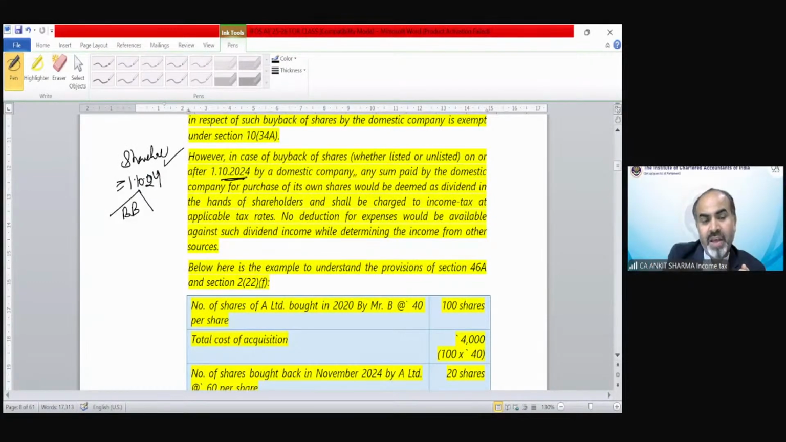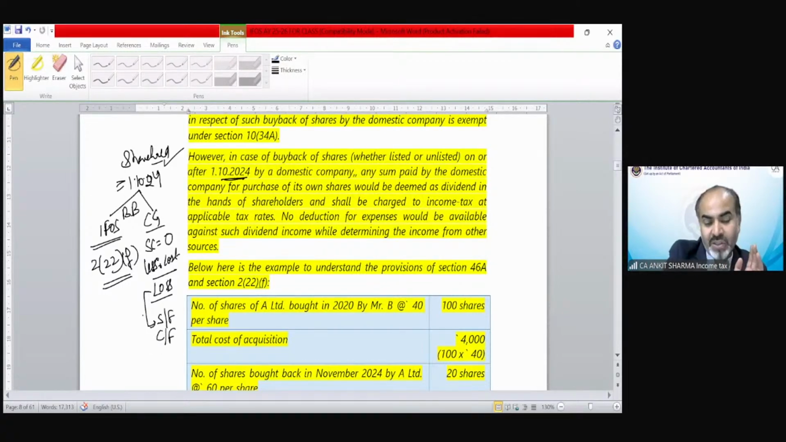Now there is no treatment in the hands of the company, but the shareholder who receives the amount on buyback, that is going to be taxable under income from other sources as deemed dividend under section 2(22)(f). And the capital gain needs to be calculated taking sale consideration as 0. Whatever amount he has paid should be the cost, and the loss would be there. This loss could be carried forward or set off against any other long-term capital gain, etc. So that is going to be explained with the help of an example over here.